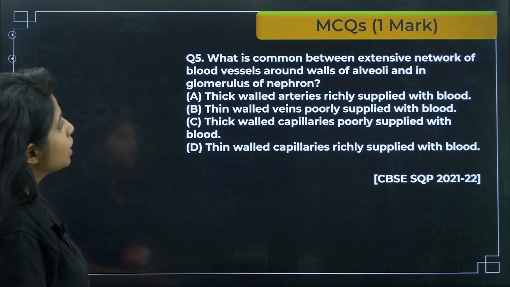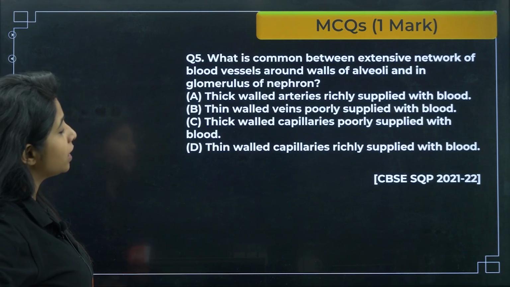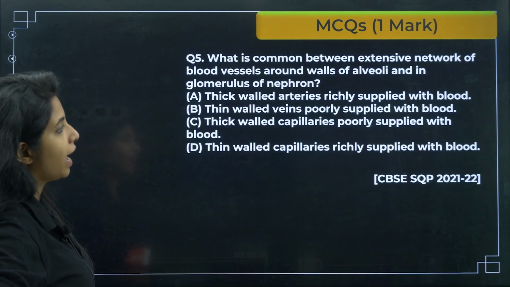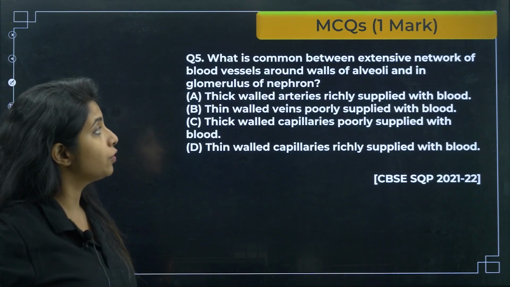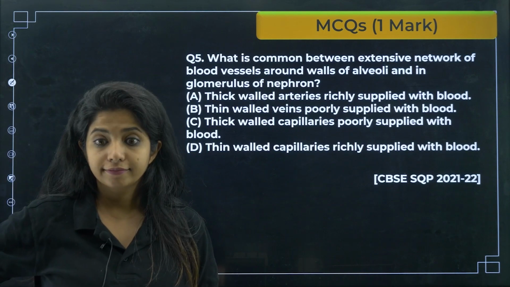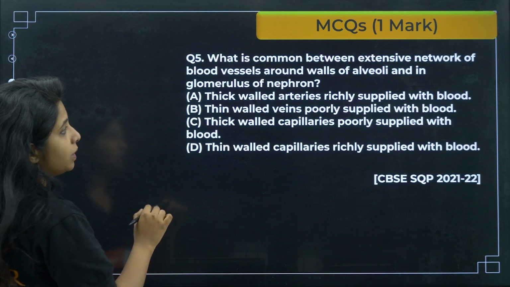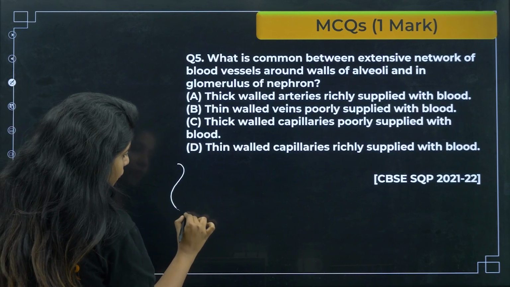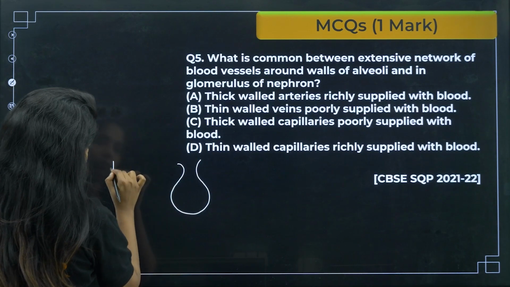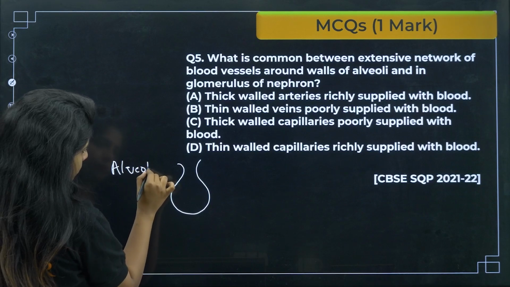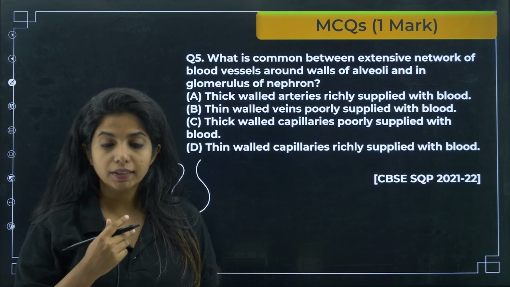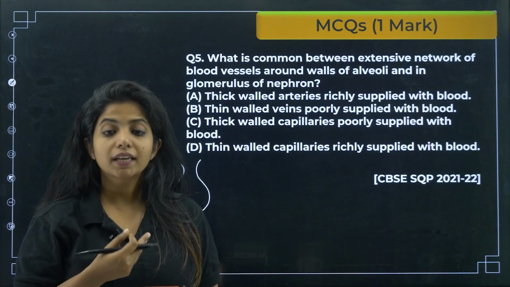Next thing. What is common between the extensive network of blood vessels around the walls of alveoli and in the glomerulus of nephron? So basically, what is common between the vessels of alveoli? Suppose this is an alveoli. What is alveoli, children? Basically, we take in air.